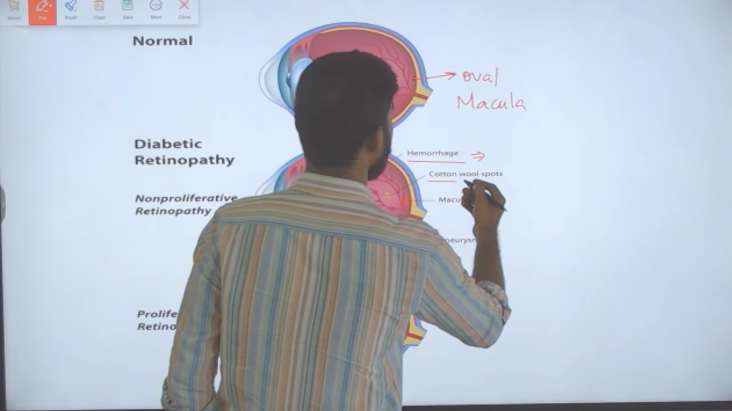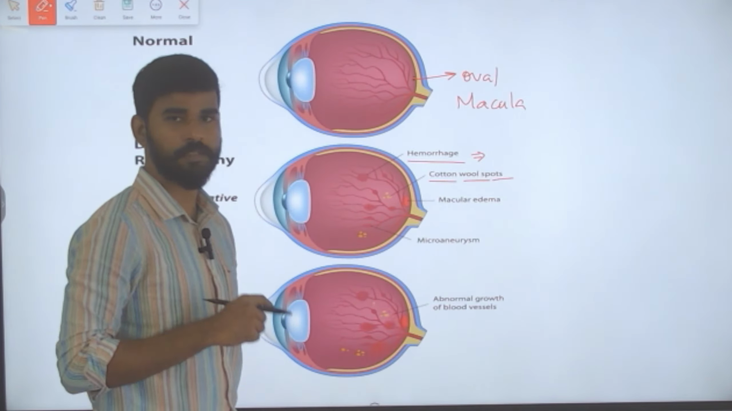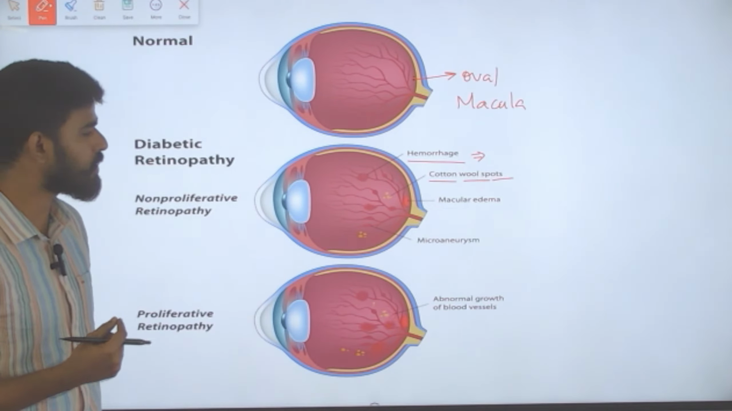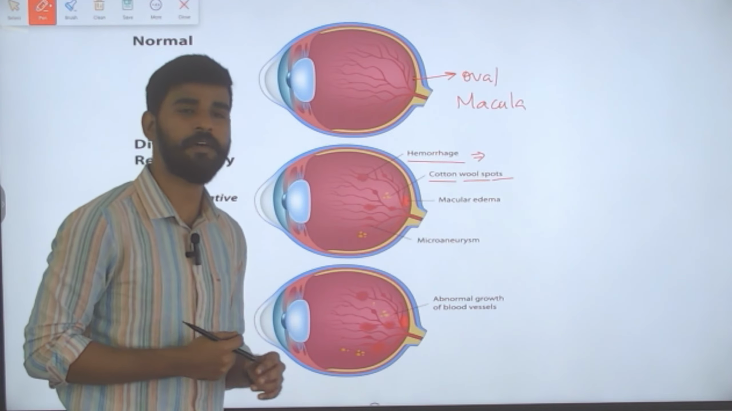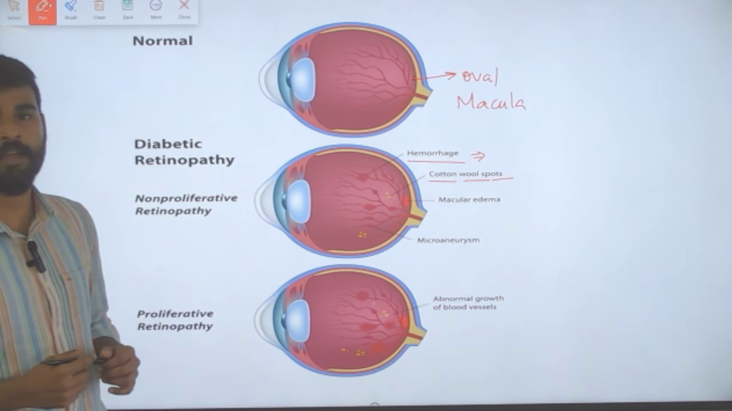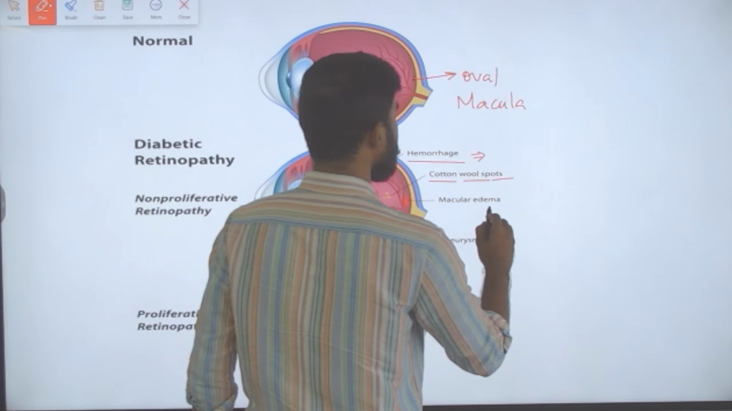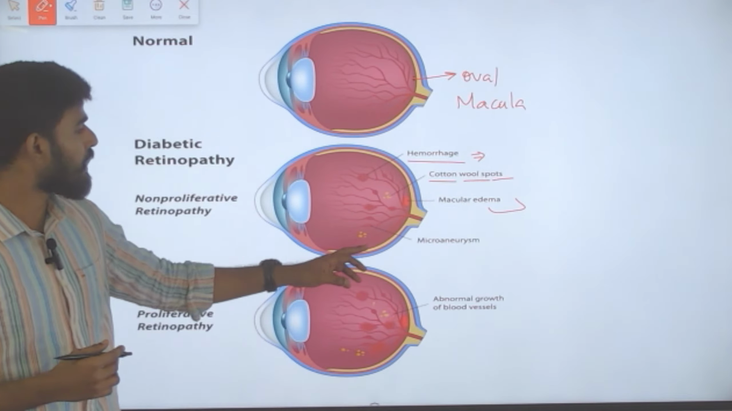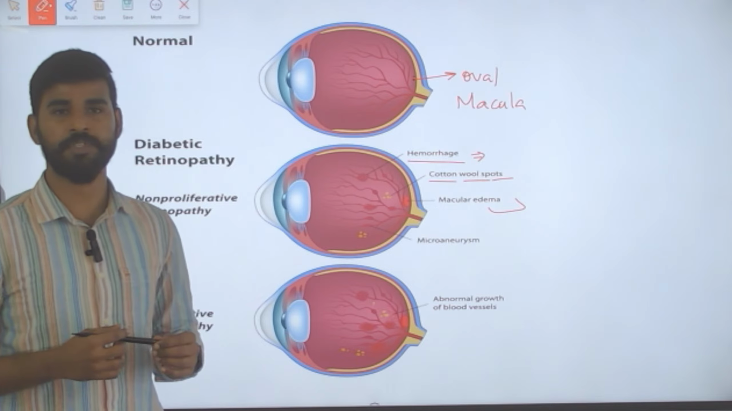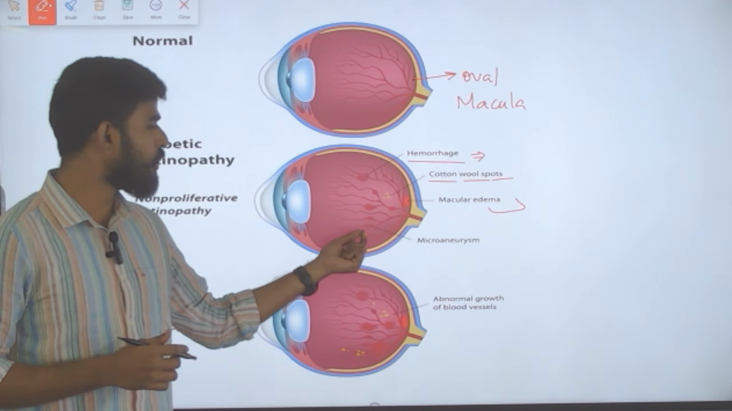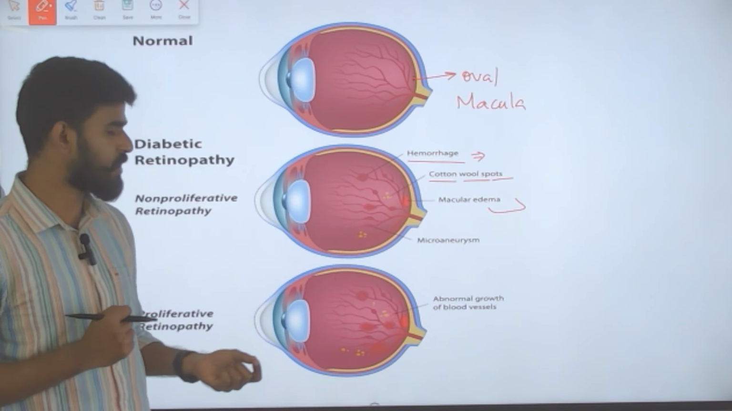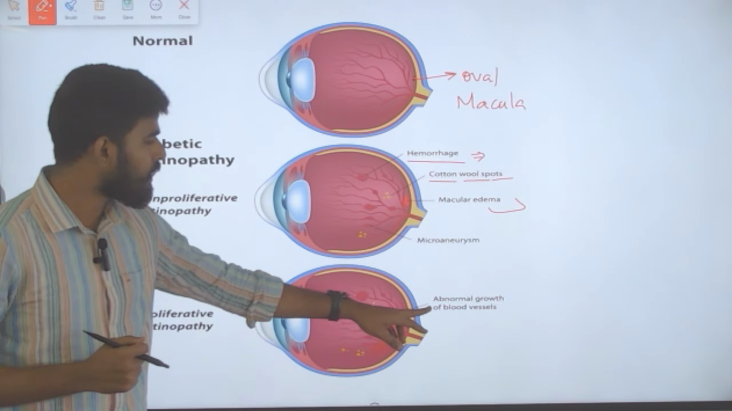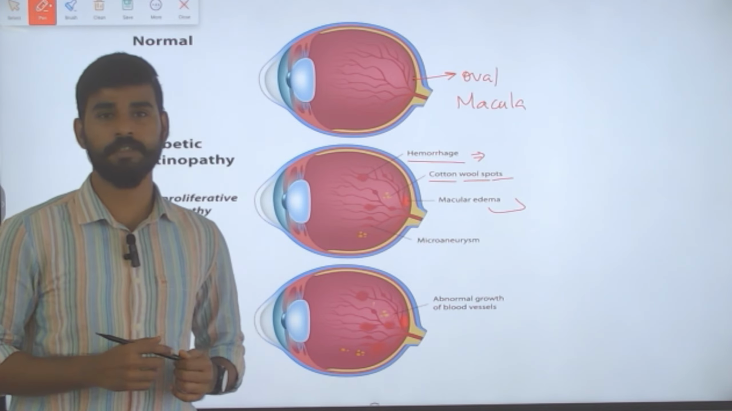Next, cotton wool spots. Those are the scars that we saw in the previous slide. And then macular edema will happen. What is macular edema? Macular edema is nothing but swelling. So this macula will get swollen because of retinopathy, and then even microaneurysm happens. That is swelling of the blood vessels. That is microaneurysm. And abnormal growth of blood vessels is also there.